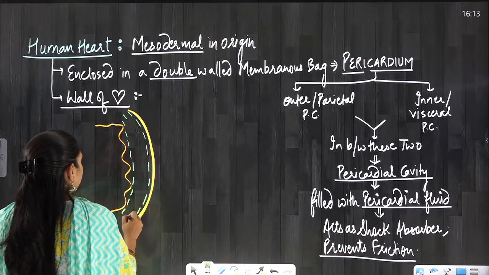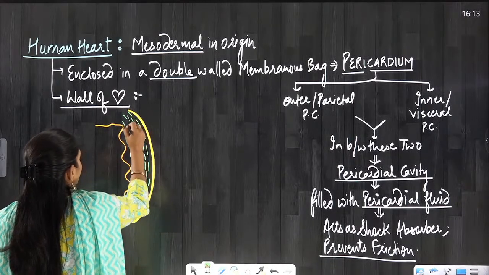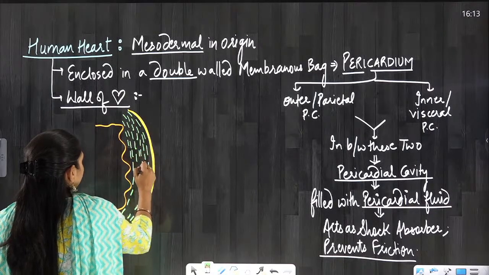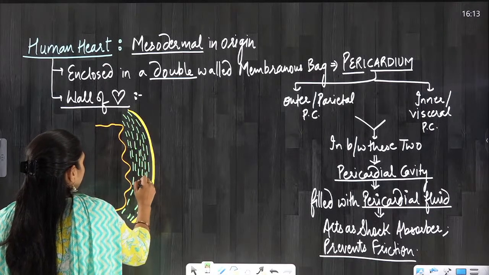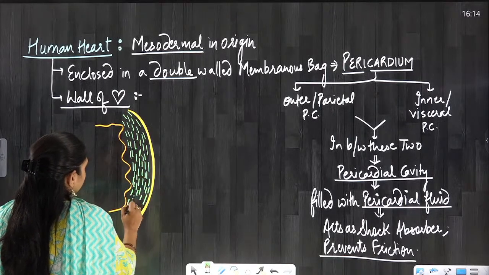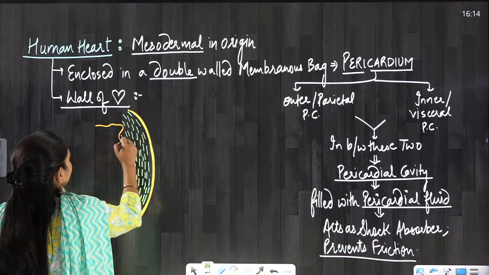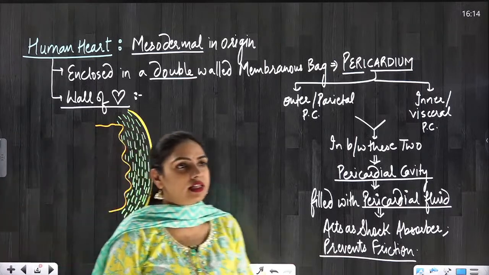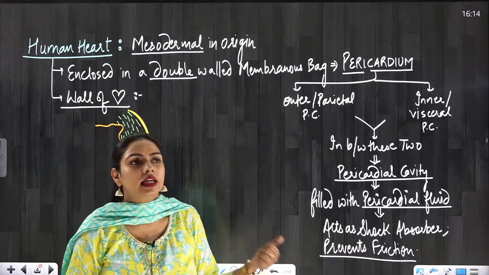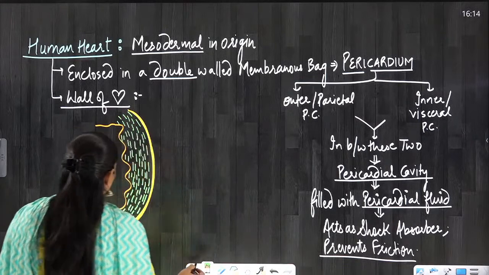This is the myocardium. So tell me in the comments which type of muscles are present in the heart. If you are understanding, please like the session and tell me in the comments. If you have any doubt, tell me in the comments which muscle is present in the heart. Very simple, very easy question. Cardiac muscles. Yes, everyone, cardiac muscles. Some people are giving the correct answer, cardiac muscles.